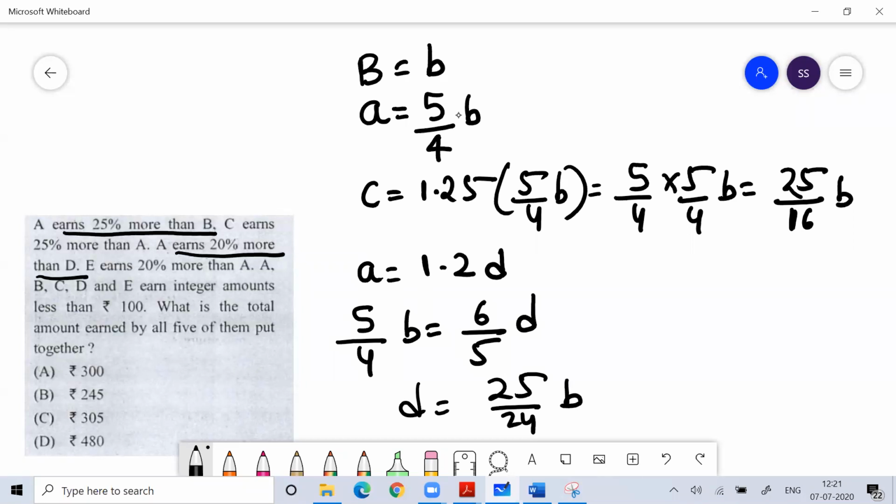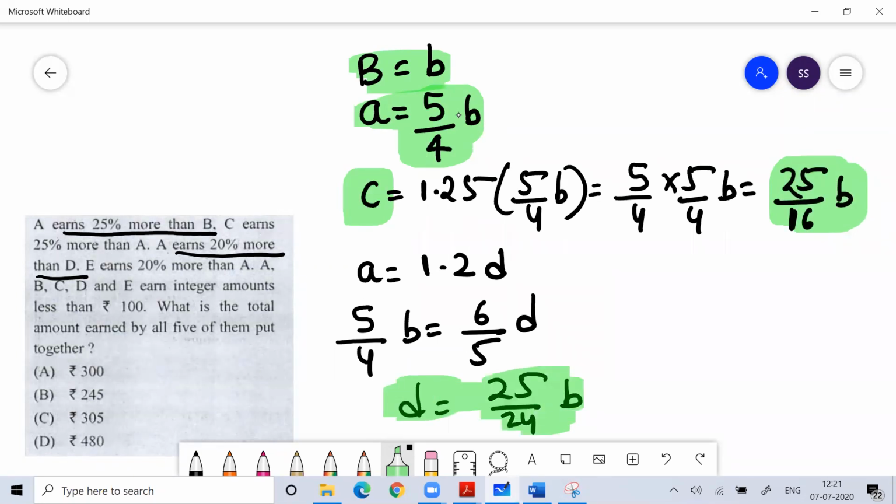So I'm writing everything in one variable. What is B? B is B. What is A? A is 5 by 4B. What is C? C is 25 by 16B. What is D? D is 25 by 24B. So everything I'm writing in terms of B, so that when I solve it, it becomes easy for me. Here 5 variables are given, A, B, C, D and E, so I prefer to solve everything in one variable, in terms of B.